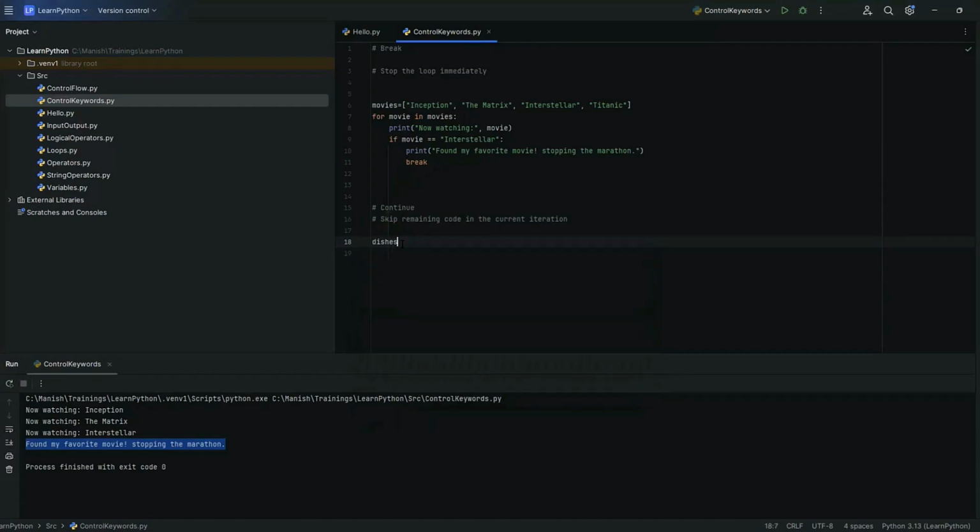We have a list of dishes as dishes equals within square brackets pasta, spicy curry, salad, and spicy noodles. Then to check the continue statement, we have the loop for dish in dishes. If spicy in dish, which means if the string spicy is present in the dish name, then print skipping, comma dish, continue, and then print eating dish outside the if condition.